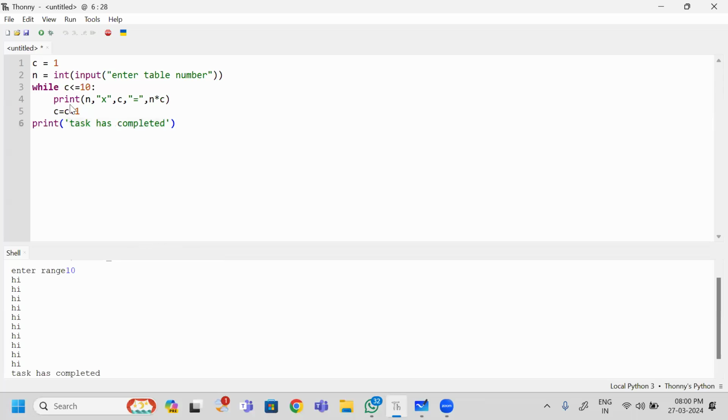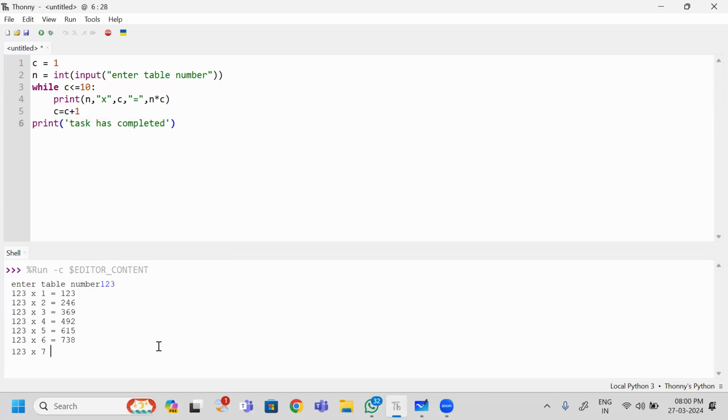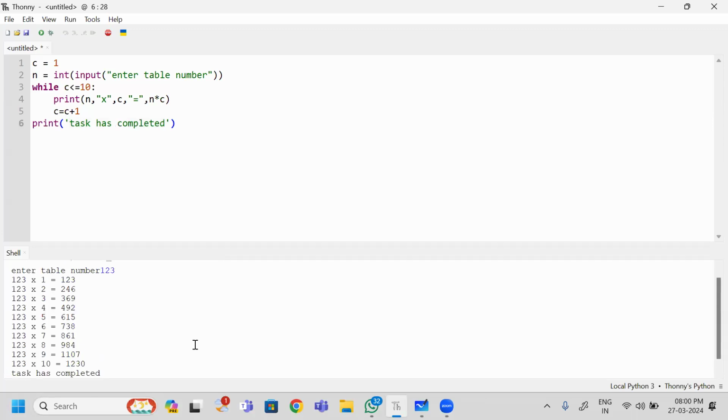Now I am going to run this program. When I run this one, it is asking me which table I want to print. I want to print the 123 table. Can you see the 123 table? This is the simple message you can use. So do you need to remember every table number's tables? No need. We are the programmers. We write only these 5 lines of code. We can get any table number. I hope it is clear to you.